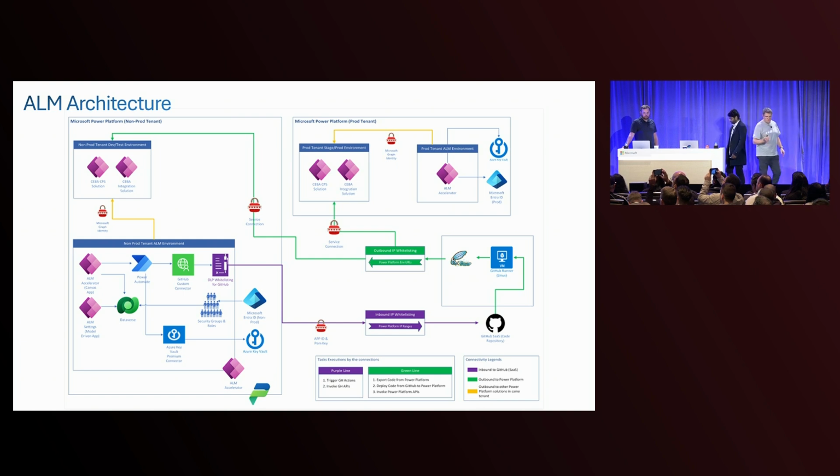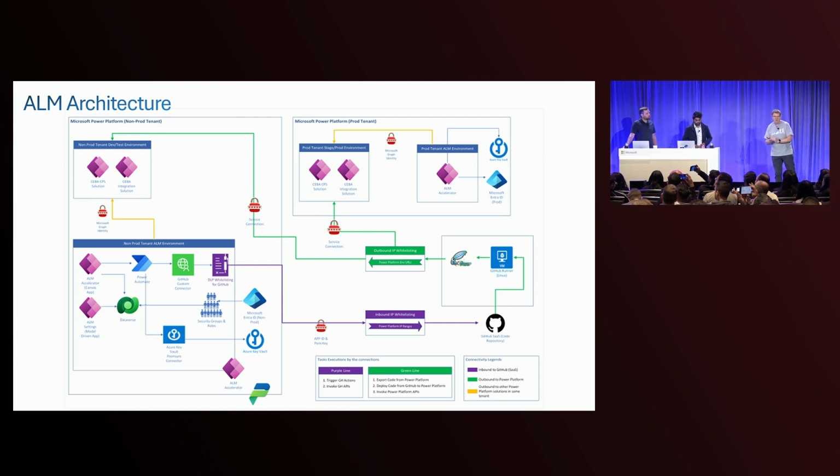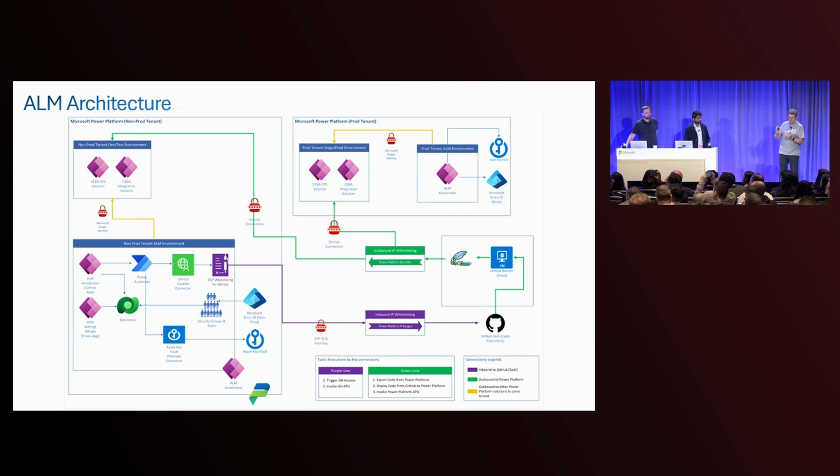Thanks, Shashank. As Shashank said, it's a pretty complex architecture in terms of ALM. One of the big things we had to overcome is that the bank insisted, quite rightly probably, that their dev and test environments be in a completely separate tenant from their staging and prod environments. So deploying across tenants was something you needed to be able to do. It's not something you were able to do with the Power Platform pipelines, but we could use GitHub to do that. You can see we have a single source of truth, which is our GitHub repository in the bottom right-hand corner. We have our non-prod tenant and all of its associated environments on the left-hand side, and the prod tenant and its associated environments on the right-hand side.